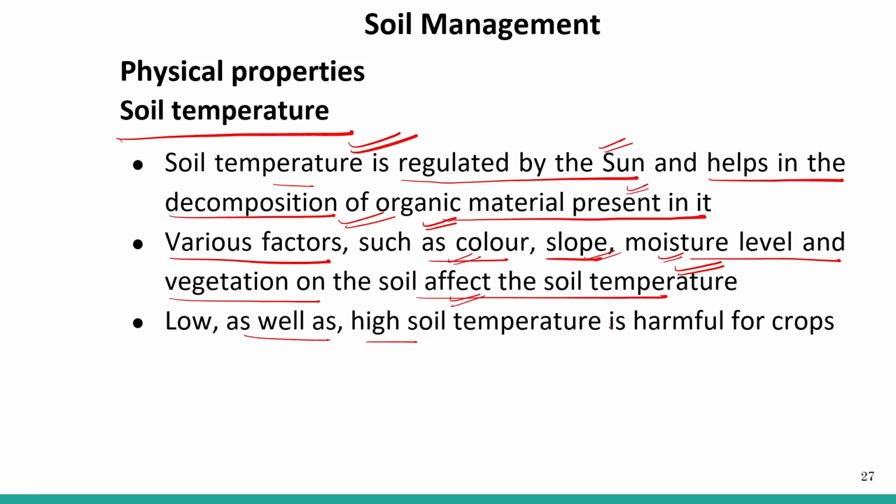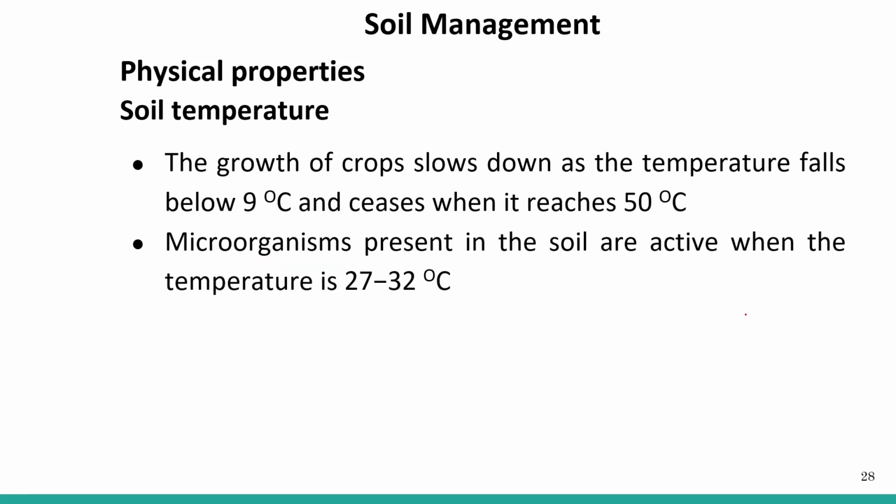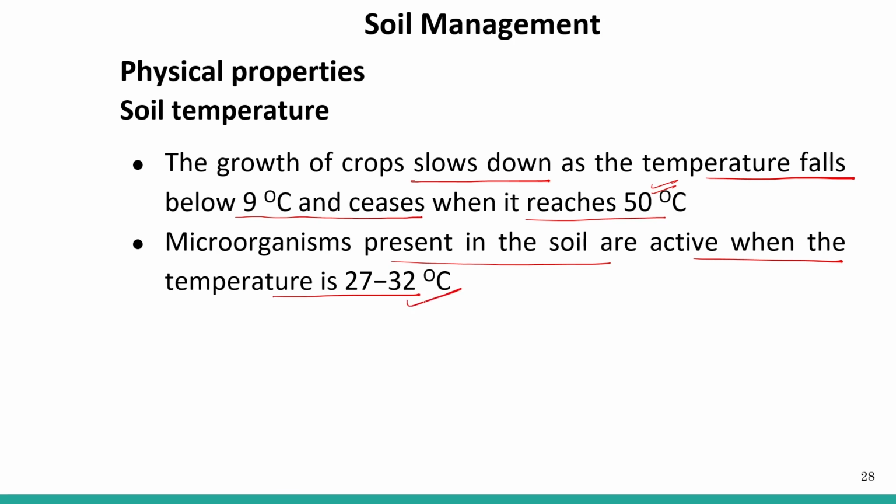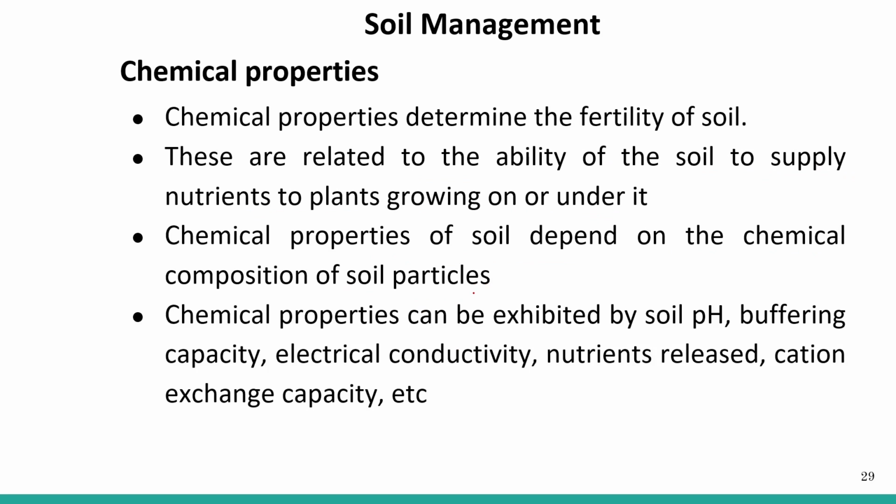Low as well as high soil temperature is harmful for crops. Low temperature of soil is also harmful, as well as high temperature. The growth of the crop slows down as the temperature falls below 9 degrees centigrade and ceases when it reaches 50 degrees centigrade. Microorganisms present in the soil are active when the temperature is around 27 to 32 degrees centigrade. So this is about the soil temperature.